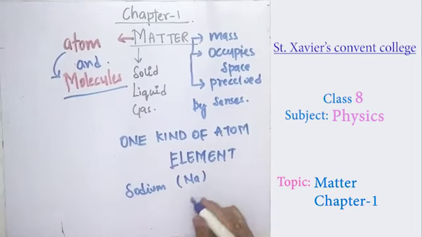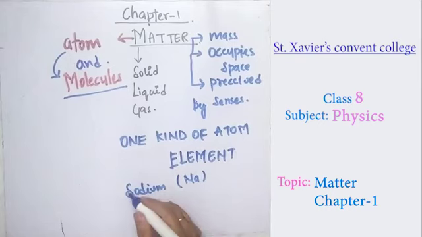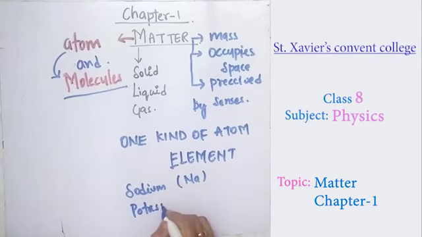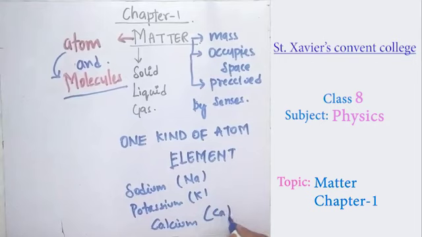As you are studying chemistry, you must know this is the element sodium. Other metals also, like potassium and calcium. So these are the elements, which have one kind of atom.